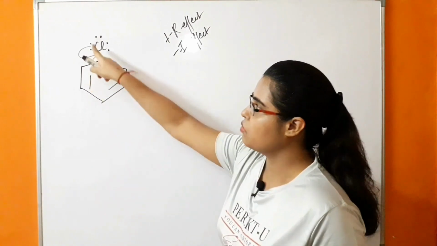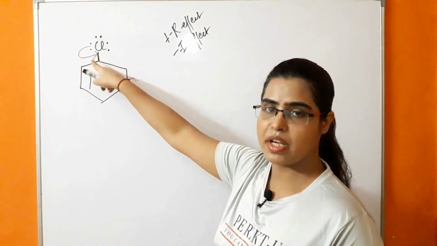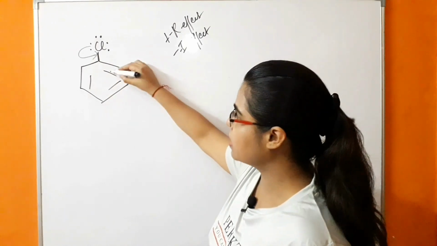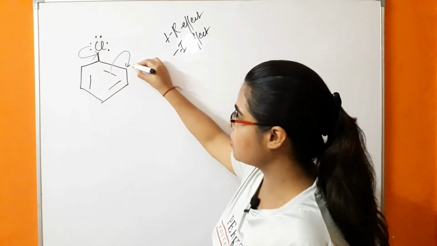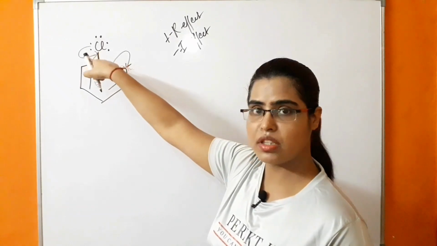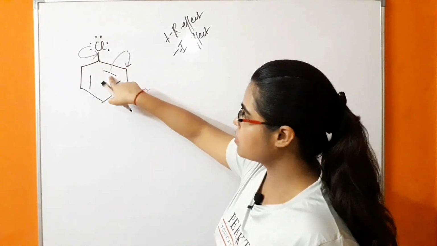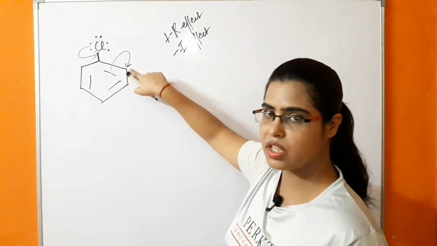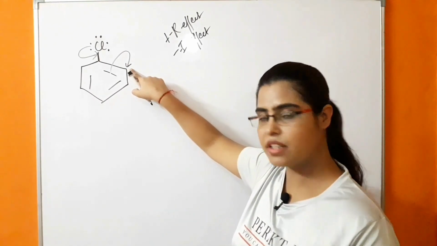This halogen will donate its lone pair of electrons towards the benzene ring. Because of that, this pi bond of the benzene ring will be in conjugation with the lone pair, due to which this pi electron comes to this position. So in this position, the ortho position, there will be a negative charge.